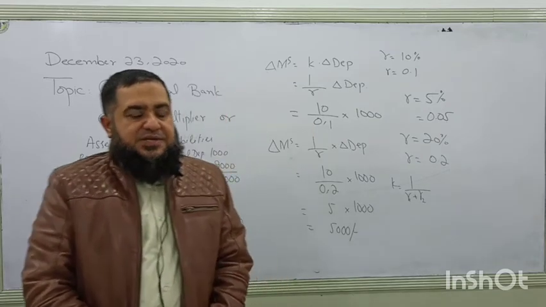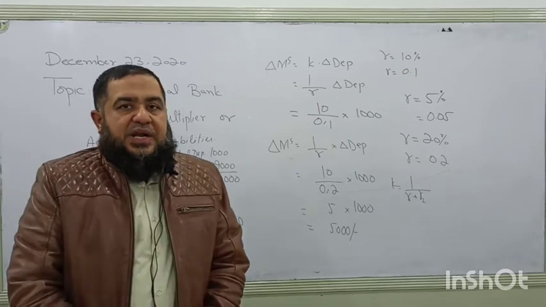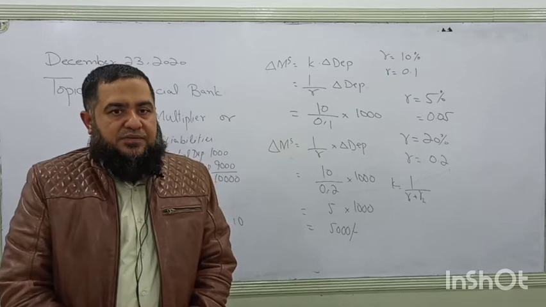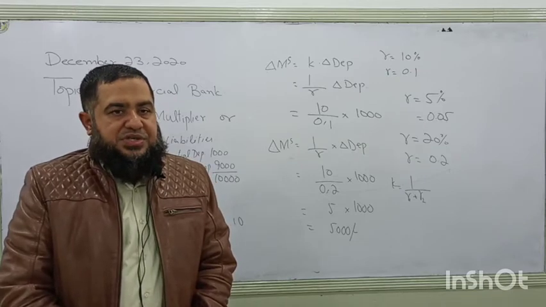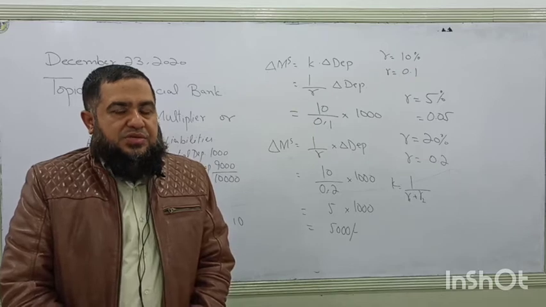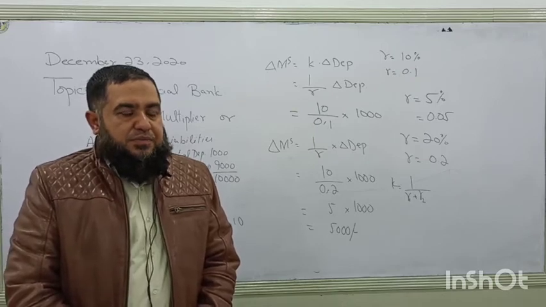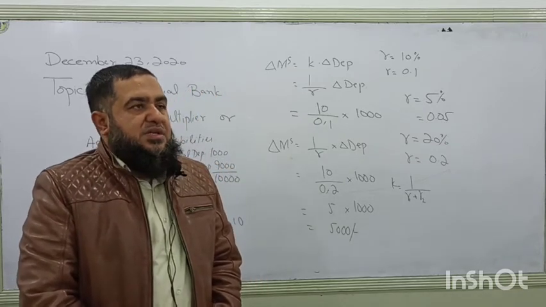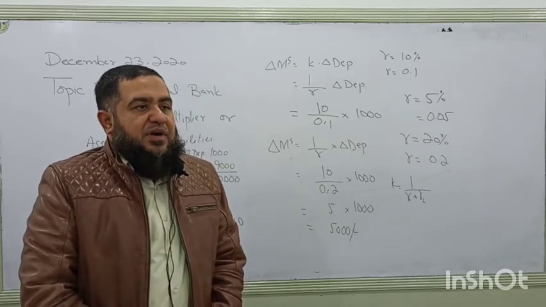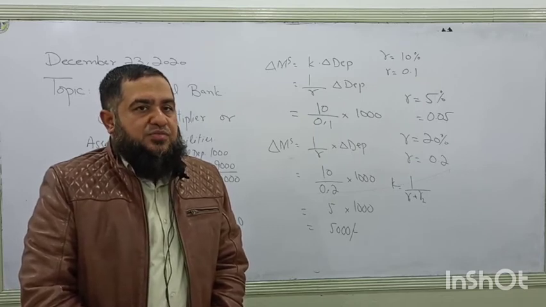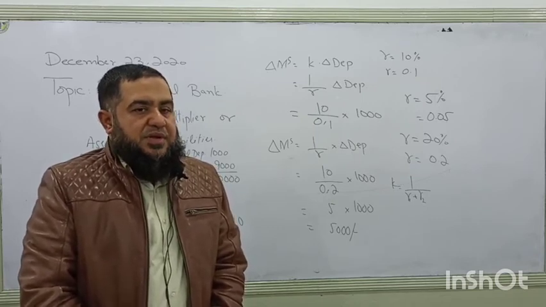One reason is the creditworthiness of the borrowers. If borrowers do not have a good credit history, the bank is not going to extend more loans. Another reason is that whenever borrowers think that the rate of interest is high, they are not borrowing money.